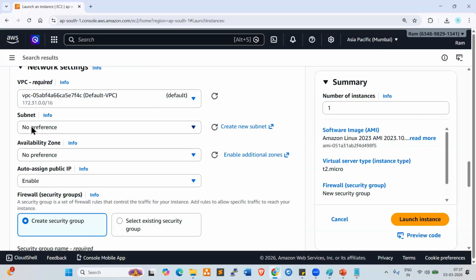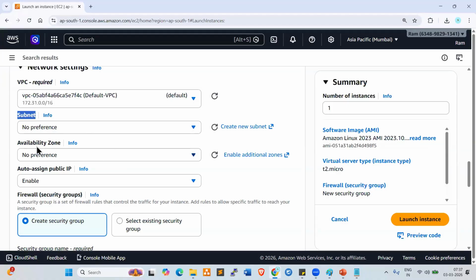Subnet. What is subnet, anyone? Subnet is a subnetwork, a small network. Instead of the large network, we can create a subnetwork, a small network, right? Next one.